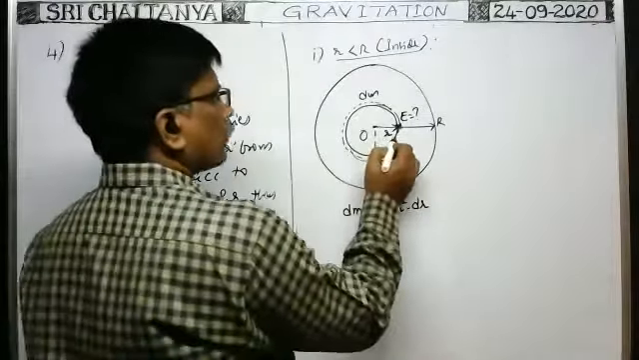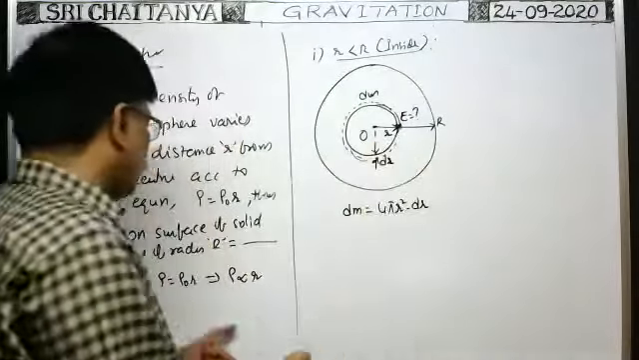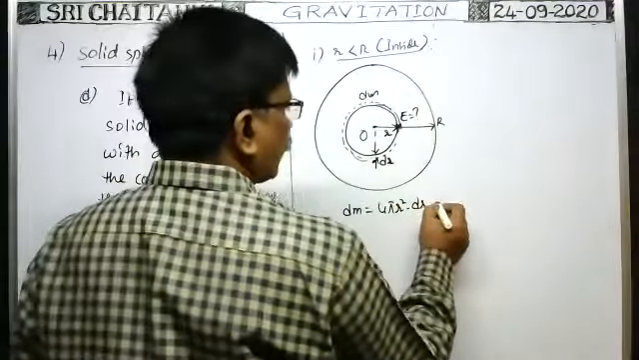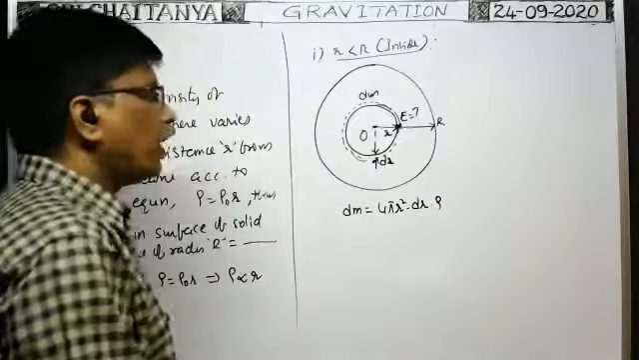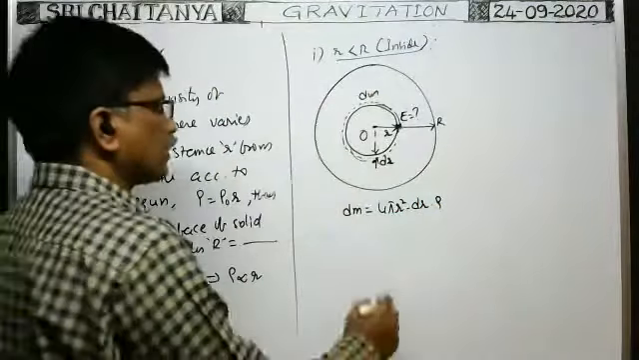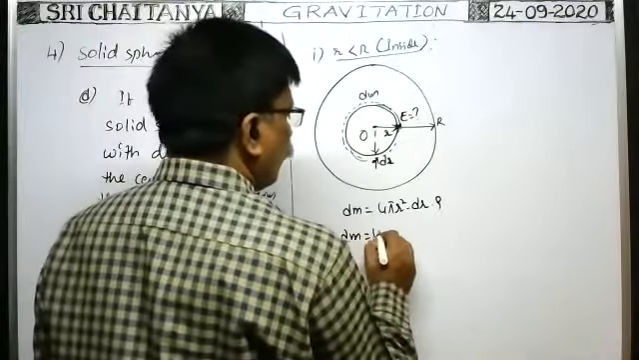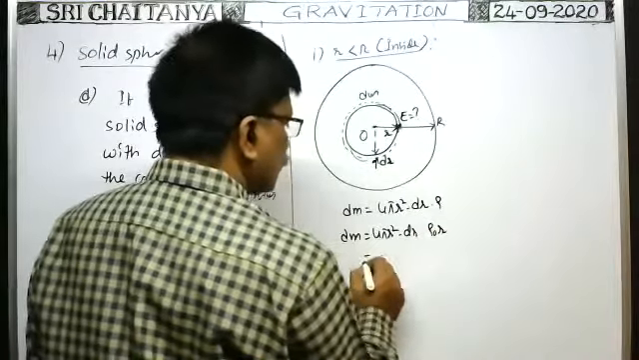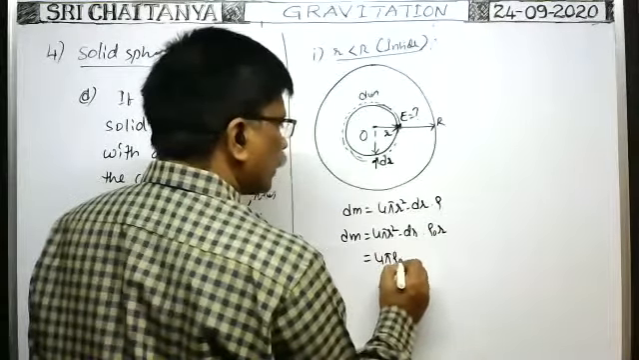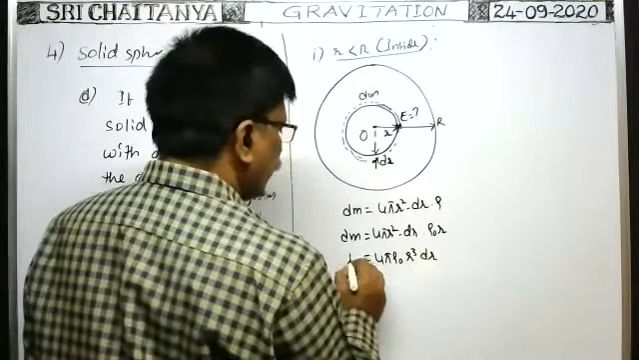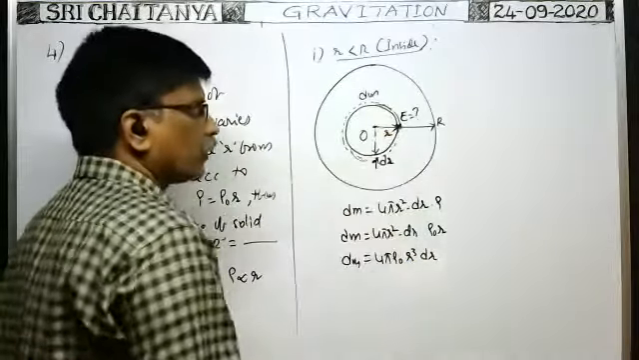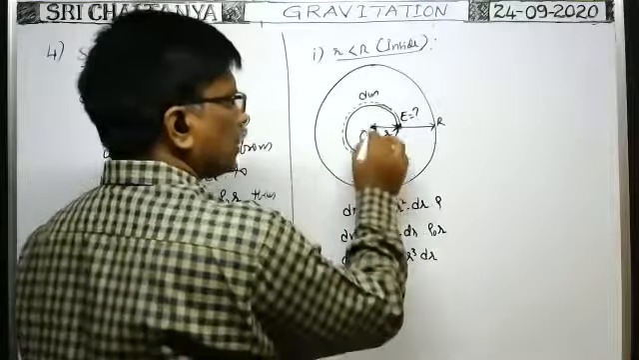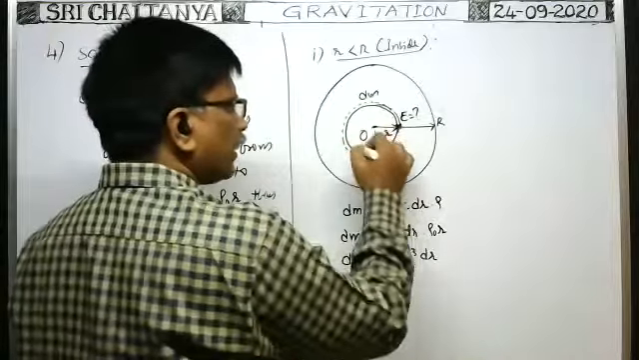At a distance small r, the density of the solid sphere is given by the formula we already have. So the volume into density rho gives the mass of this element. So dm is equal to 4 pi r square dr into rho, that is rho naught into r. This is equal to 4 pi rho naught r cube dr. It is the mass of the element considered. So this type of elements, having different radii, can be imagined from 0 to small r.